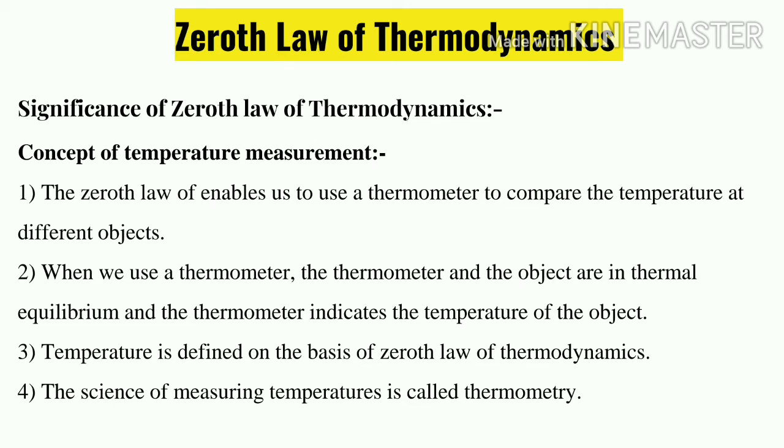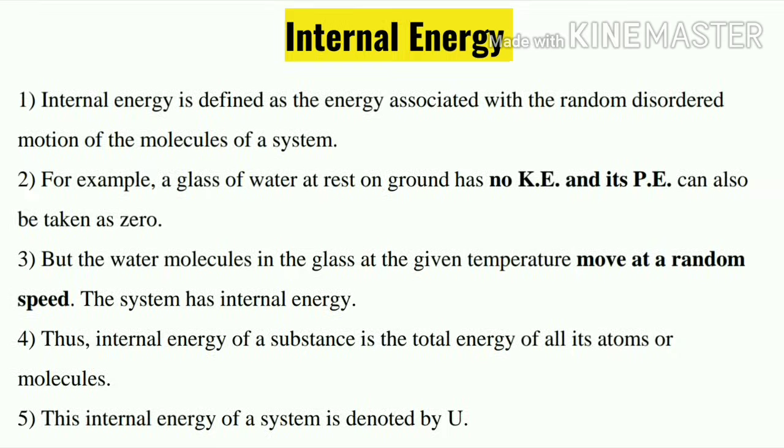When we use a thermometer, the thermometer and the object are in thermal equilibrium, and the thermometer indicates the temperature of the object. What does the thermometer indicate? The temperature of the object, as the thermometer and the object are in thermal equilibrium. So temperature is defined on the basis of Zeroth's law of thermodynamics, and the science involved for measuring temperature is called thermometry.